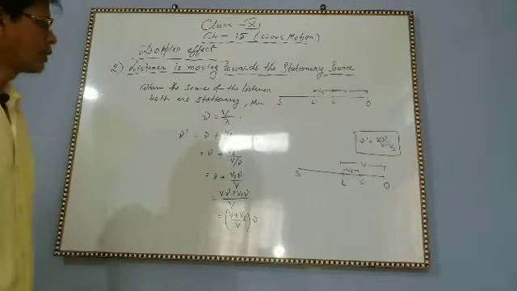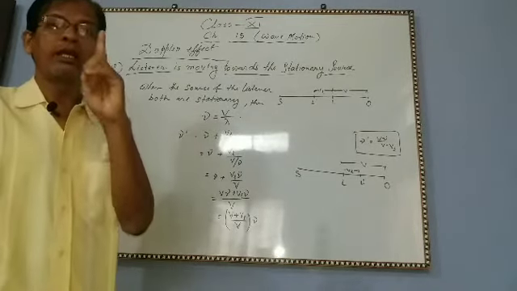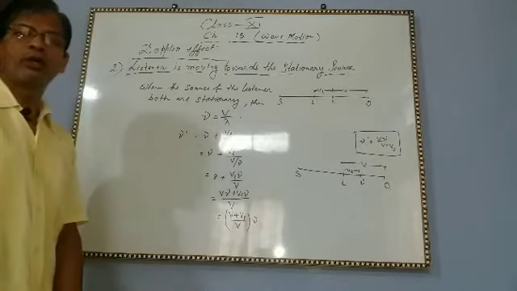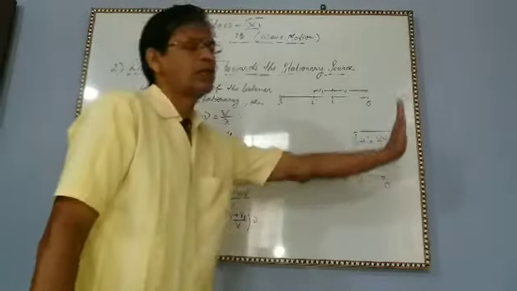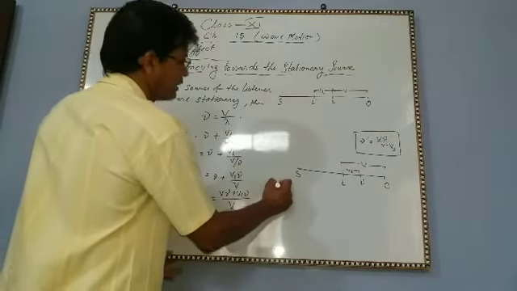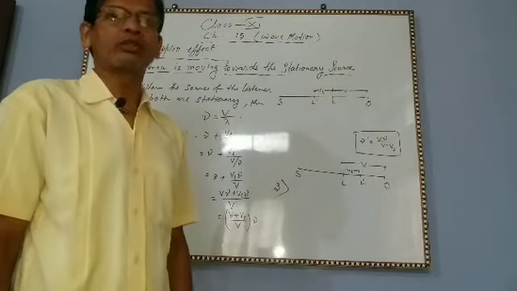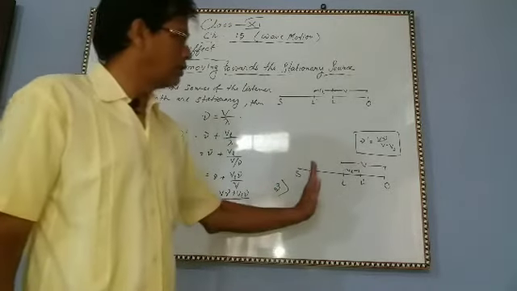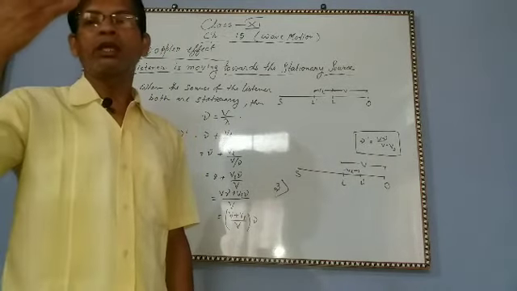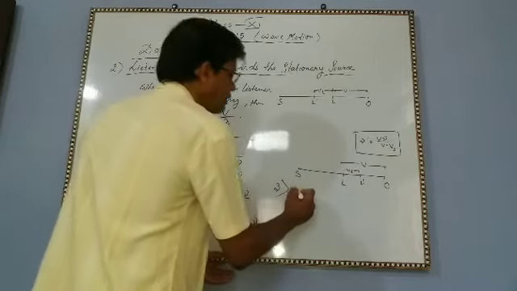So what will happen? The listener will get a smaller number of waves because he is moving in this direction, away from the source. Case 3, if the listener is moving away from the source, he will get fewer waves.